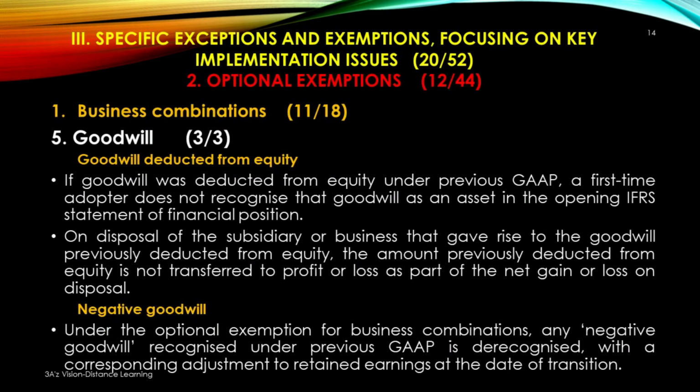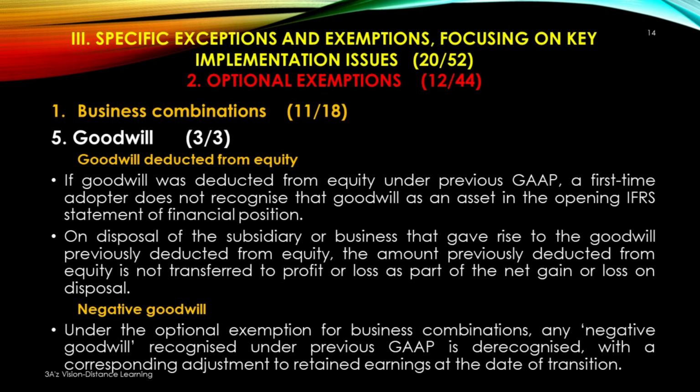Goodwill deducted from equity. If goodwill was deducted from equity under previous GAAP, a first-time adopter does not recognize that goodwill as an asset in the opening IFRS statement of financial position. On disposal of the subsidiary or business that gave rise to the goodwill previously deducted from equity, the amount previously deducted from equity is not transferred to profit or loss as part of the net gain or loss on disposal.